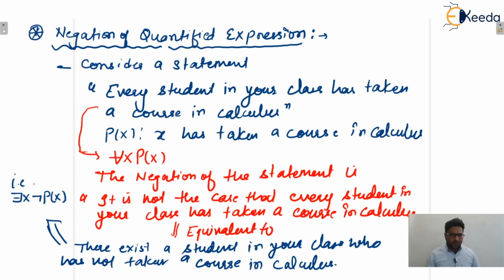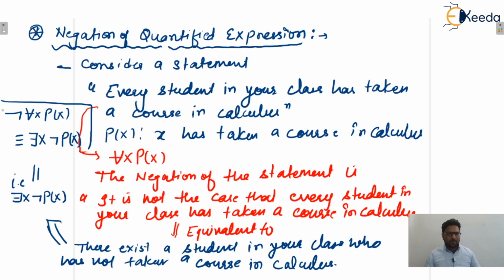So from here, can we conclude that negation of for every x p of x is equivalent to there exists x negation of p of x? Yes or no? So remember this one. This one is important. Can we write this one or not? Yes, so we can write in this manner. Write down the next one.